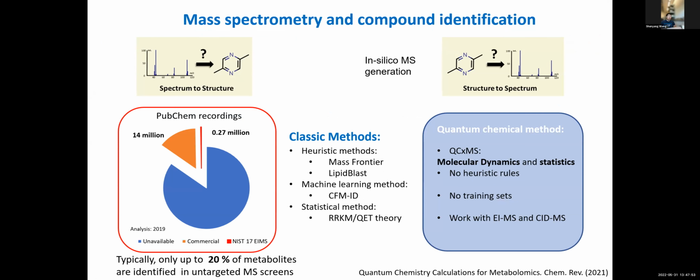For example, there are 102 million compounds in the PubChem records, while only 40 million of them are commercially available. The EI-MS database NIST17 only has 0.27 million compounds. Typically, only 20% of metabolites can be identified in untargeted MS screens. To close this gap, generating in silico mass spectra can help us get spectra from the structure.